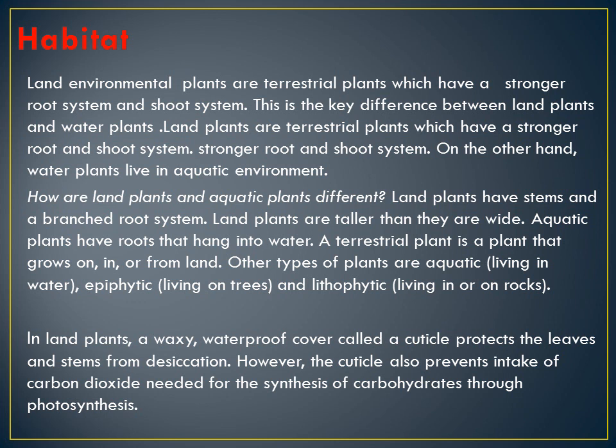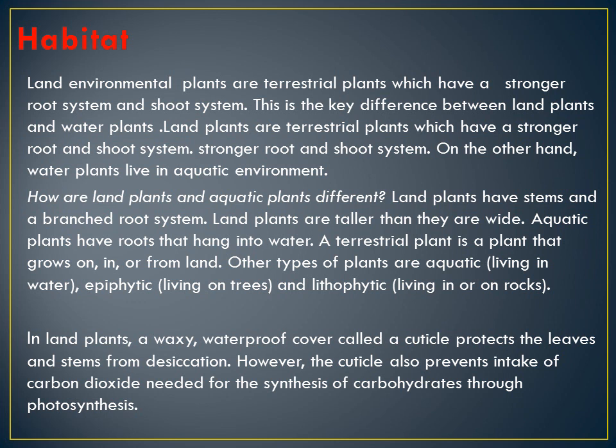There are a few other differences we'll go through now. Land plants have stems and a branched root system. Land plants are taller and wide. What about aquatic plants? They have their roots hanging into the water. A terrestrial plant is a plant that grows on and in and from the land.